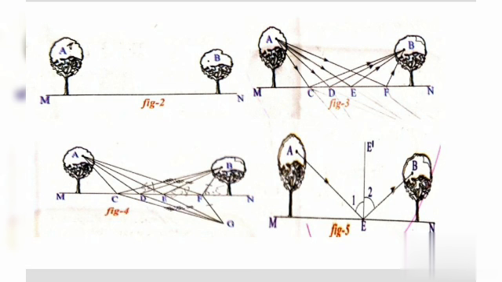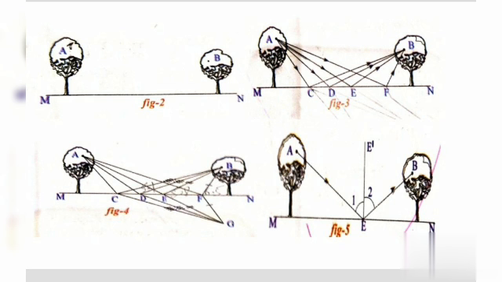Observe some of the paths in figure 3. Here, how many paths are there? ACB, ADB, AEB, AFB. Which among the paths ACB, ADB, AEB and AFB is the shortest path? To compare the lengths of these paths, we make duplicates of them in such a way that all the duplicate paths meet at a point G, as shown in the figure.